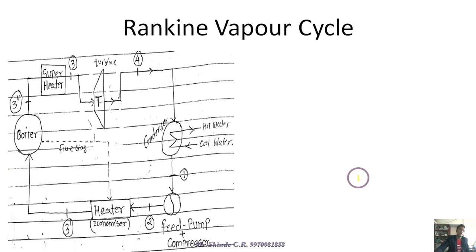Next, we will see the Rankine cycle. There are certain drawbacks in the Carnot cycle, so that's why we move toward the Rankine cycle, in which the difference is that we add a superheater.